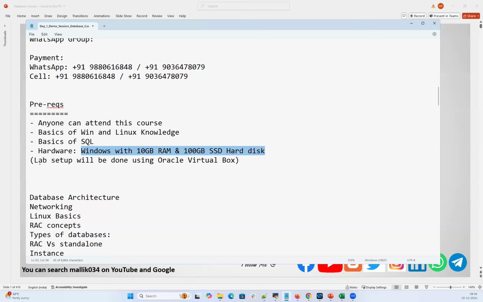So for that, the hardware requirement is a must. Along the way, as I'm doing the setup, you will be doing the setup on your own lab, on your laptop or desktop. For that, we need a minimum amount of RAM.